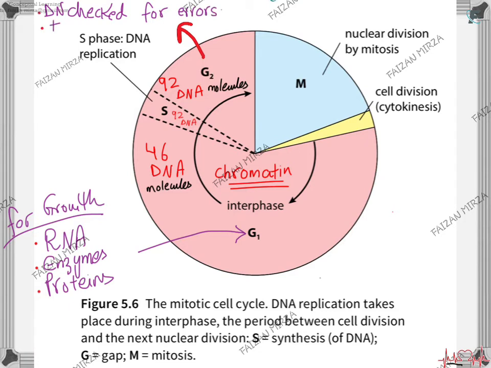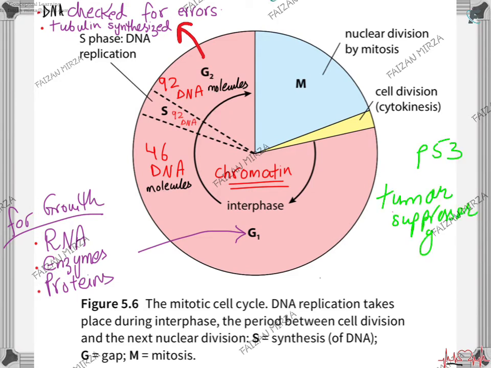When the transition comes from the S phase to the G2 phase, the DNA is checked for errors, and if there is any error, the cell will not allow the DNA to go on further and enter the M phase. The cell division will not proceed. The mitotic cell cycle would stop here until the DNA error is corrected. This is carried out by certain genes present inside the cell. These include mainly the P53 gene, which is a tumor suppressor gene, so it checks the DNA for errors. There are some other genes as well, BRCA1 and BRCA2, which are involved. If they get mutated, they are involved in breast cancer.